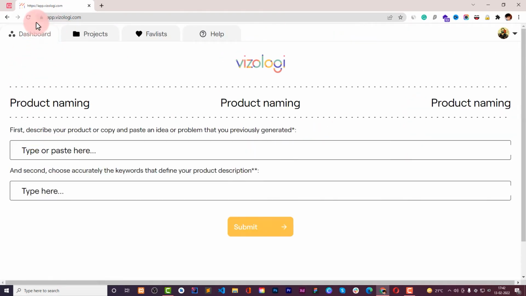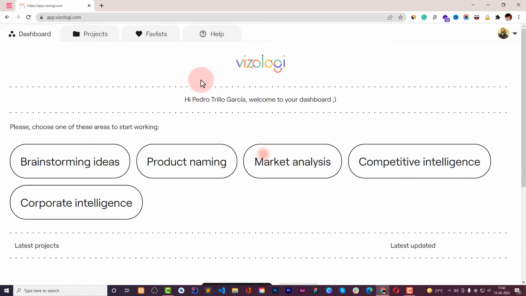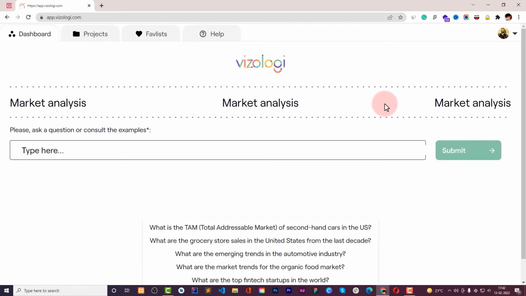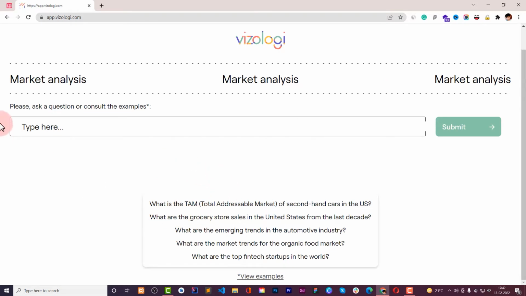And let's then go to the dashboard now, and here you can do some market analysis. Market analysis is something where you can see the possible opportunities in the market. You can see the size of the market. You can see the revenue, sales over a period of time for different countries, anything.